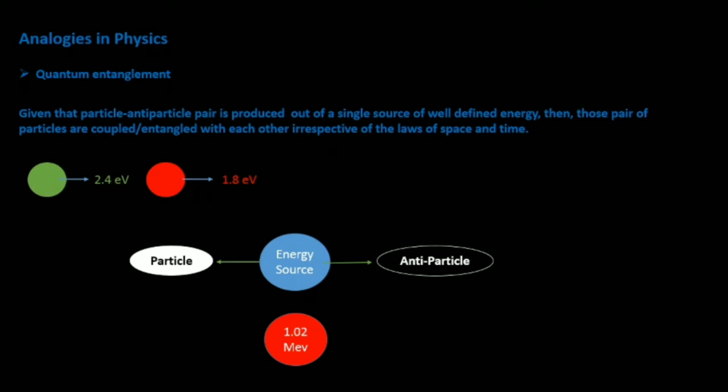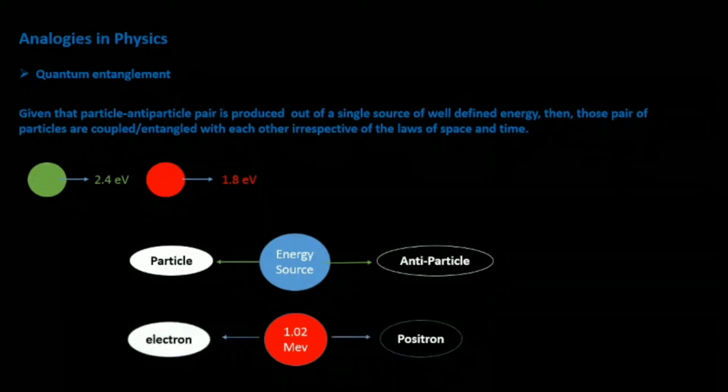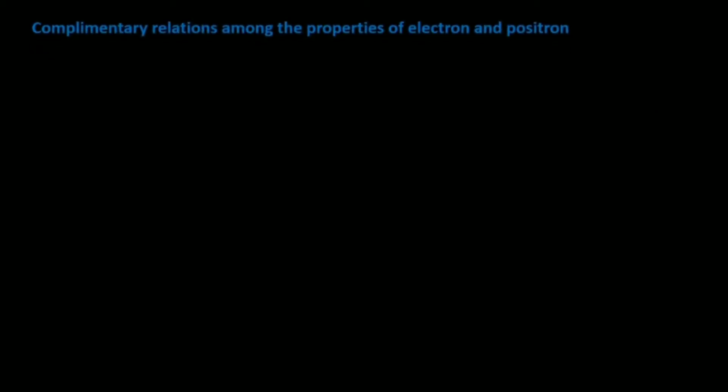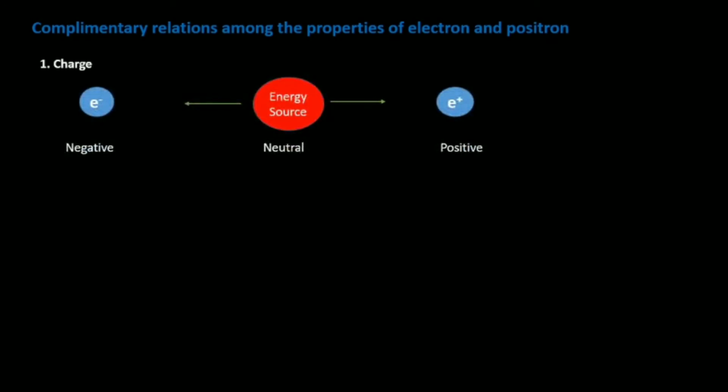Now, under right conditions, this gamma radiation will spontaneously produce a particle, aka the electron, and an antiparticle, aka the positron. Let's have a look at the complementary properties between the electron and the positron. The charge on the electron is negative, while the charge on the positron is positive.